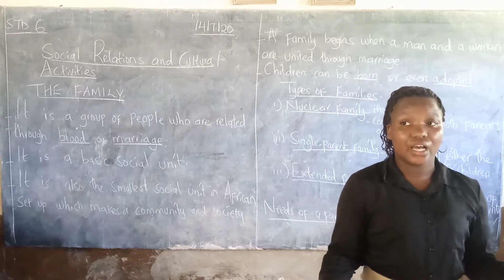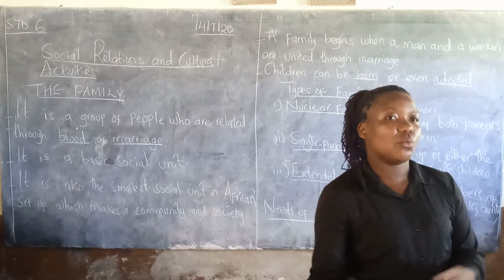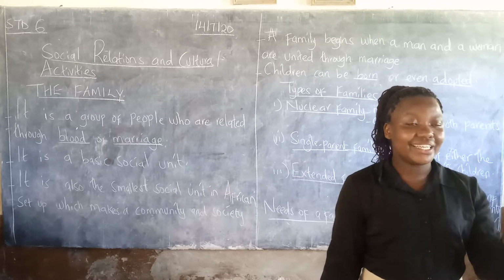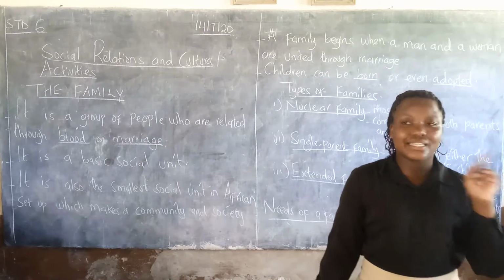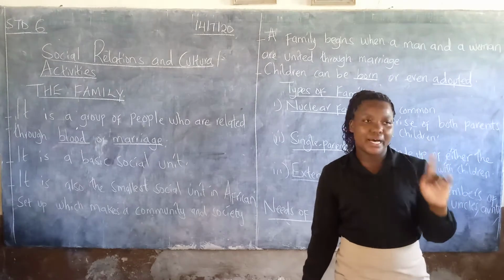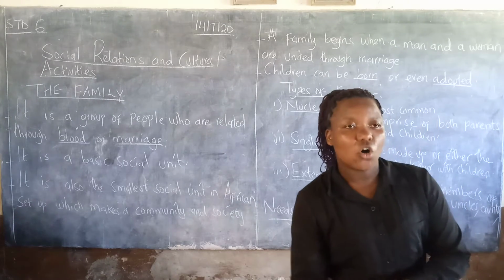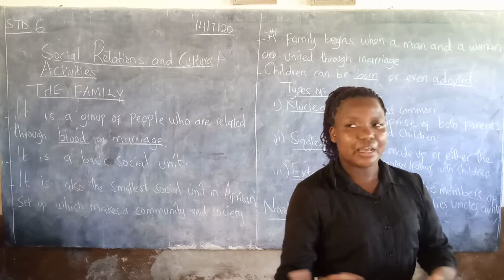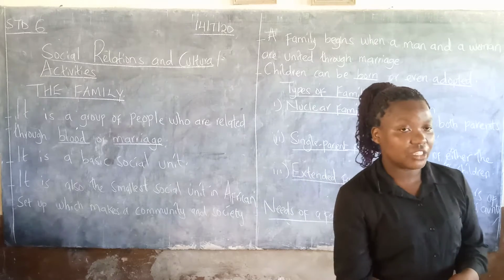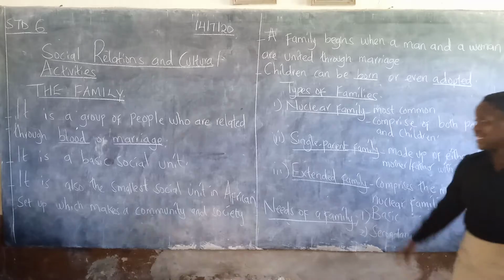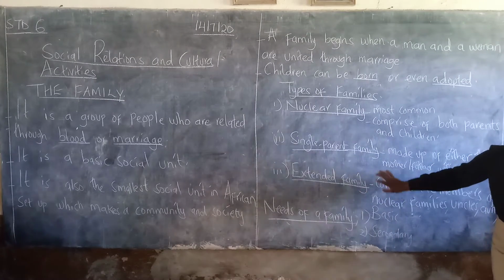Maybe the father or the mother passed away. So when there is only one parent in a family, that is known as a single parent family. It can be a mother with the children or a father with the children.